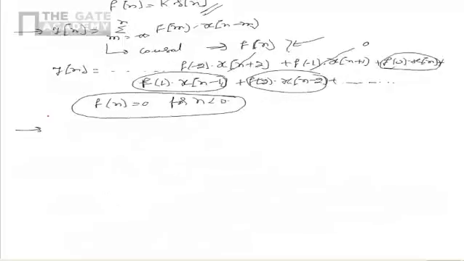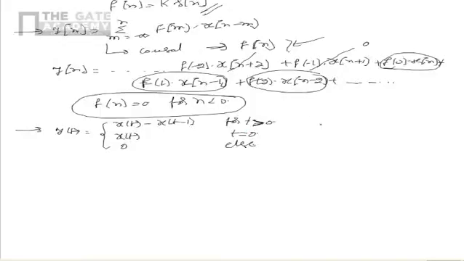Now let us consider another system. y of t is equal to x of t minus x of t minus 1 for t greater than 0, and it is equal to x of t for t equal to 0, and y of t is 0 otherwise. We have to characterize the system based on causality and memoryless property.